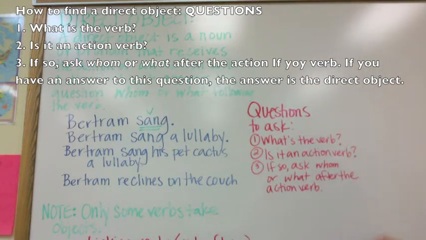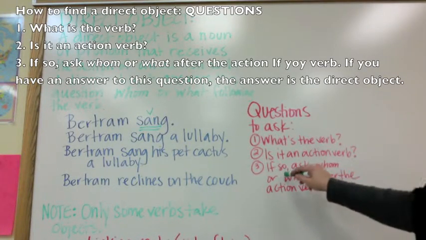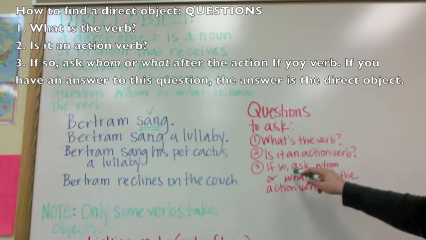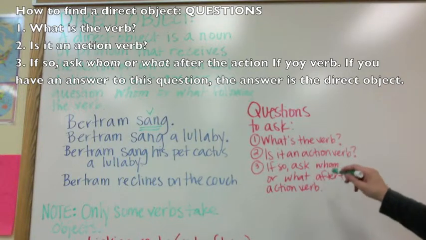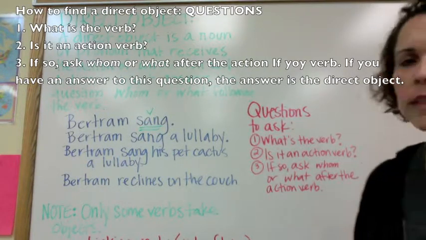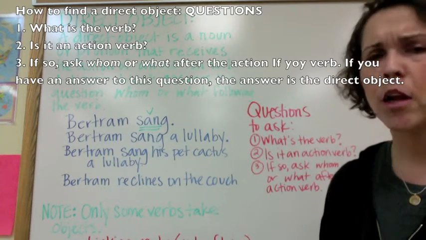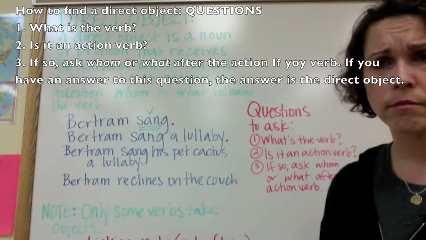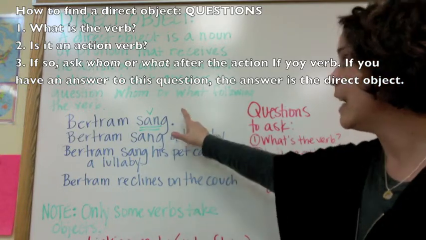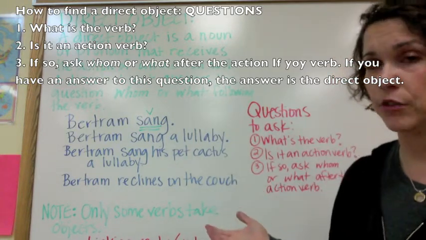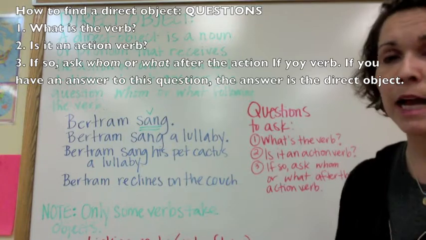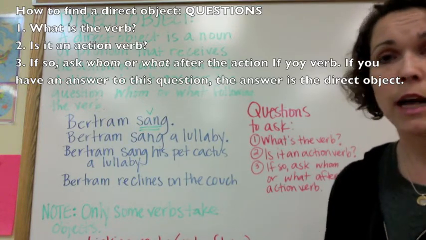Okay, question number two, is it an action verb? Is singing an action? Yes, it is. Okay, so question number three, if so, we had a yes, so we're going to go on. Ask whom or what after the action verb. This is how that sounds. Bertram sang whom, that doesn't make any sense. Bertram sang what? Okay, that's a question that makes sense. In this sentence, I don't have an answer.